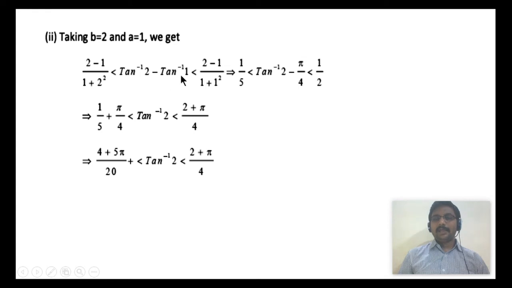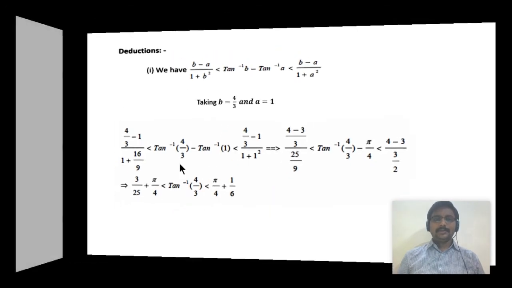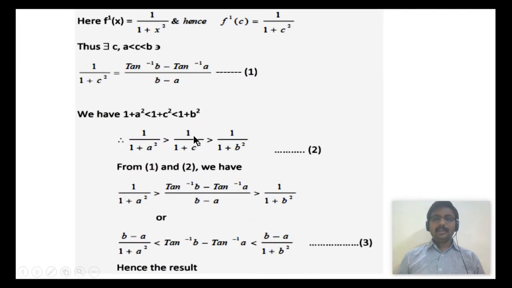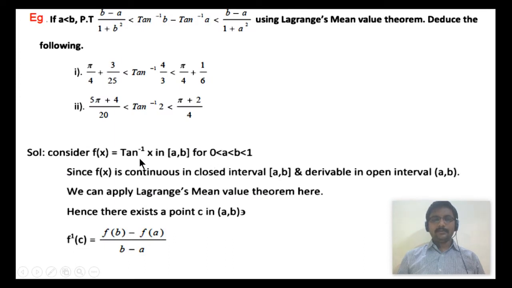But what is the value of tan inverse 1? Pi by 4. Pi by 4 is added to the whole inequality. So we will have this, and taking the LCM on the left hand side. So adding the pi by 4, we will get the inequality as shown. So simple. We just have to define the function f of x as tan inverse x.